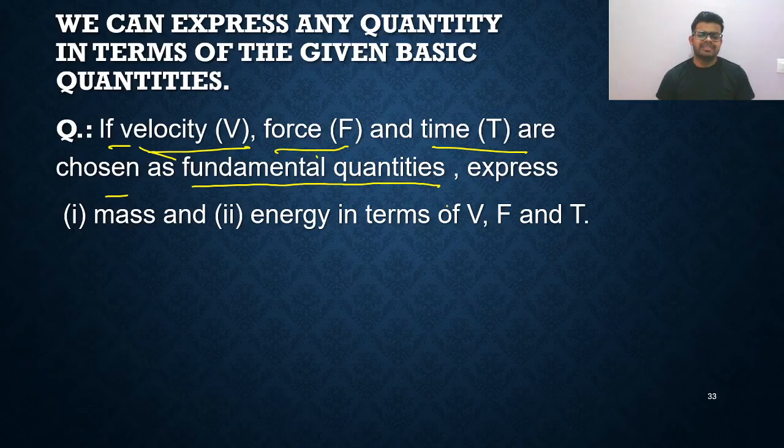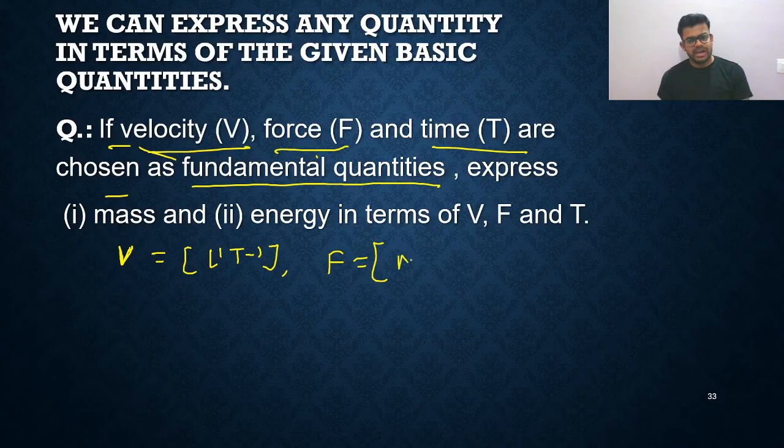Express the mass and energy in terms of V, F, T. So you need to find the dimensional formula of mass and energy in terms of V, F and T. We can do that. At first, you need to write it properly. The dimensional formula of V can be written as L1 T minus 1. The dimensional formula of force is M1 L1 T minus 2. And time T is equal to capital T. This we already know.